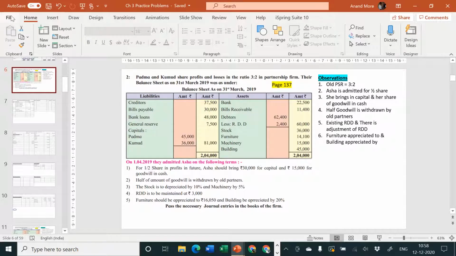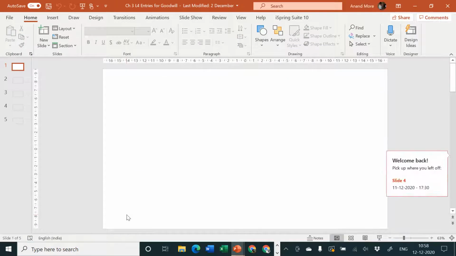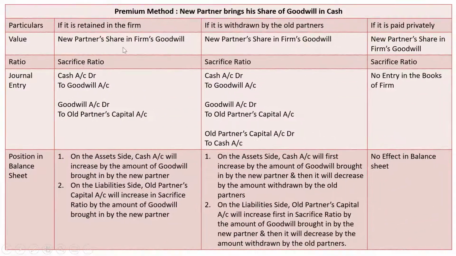In fact, in the 4th lecture, where I had considered detailed entries for goodwill, I had mentioned the premium method. The new partner is bringing his share of goodwill in cash. Then the value should be the new partner's share in the firm's goodwill. Ratio should be the sacrifice ratio, and journal entries are going to be cash to goodwill, goodwill to old partners' capital, and old partners' capital to cash. Please check the lecture number 4, that is accounting entries for goodwill. You will understand the detailed discussion on the same.